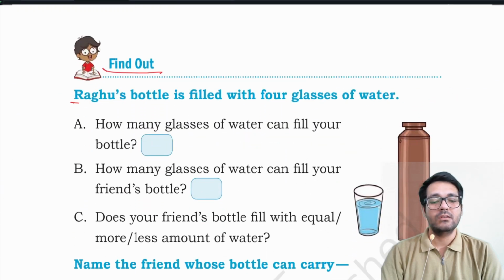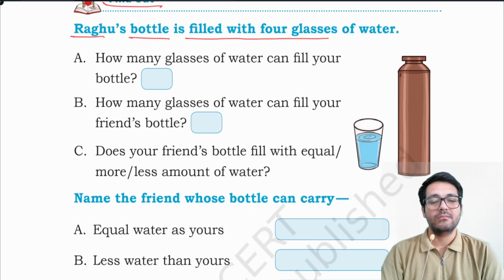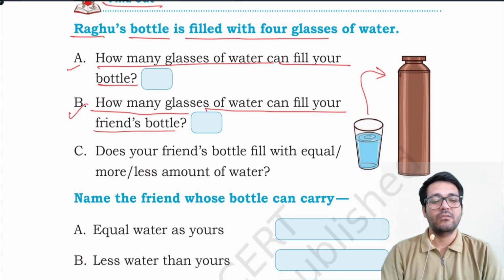Find out. Raghu's bottle is filled with 4 glasses of water. A. How many glasses of water can fill your bottle? You have to find out by putting water using glasses in your bottle. B. How many glasses of water can fill your friend's bottle? You have to do and find out.